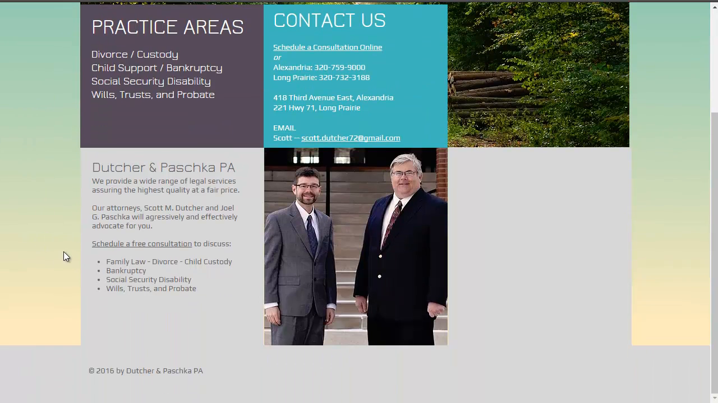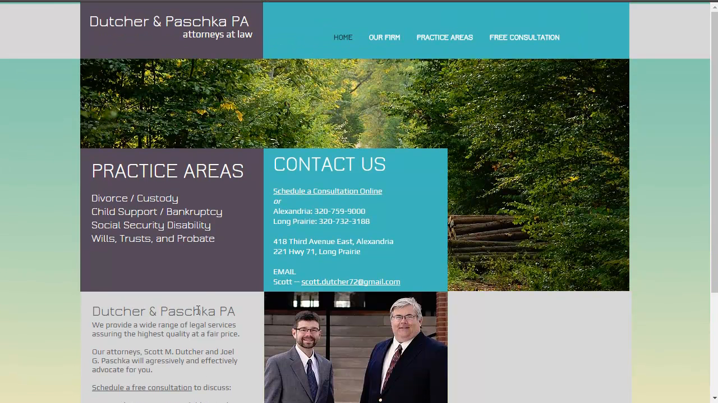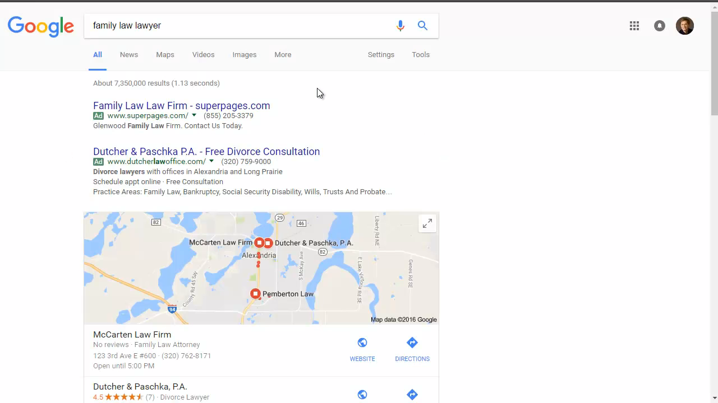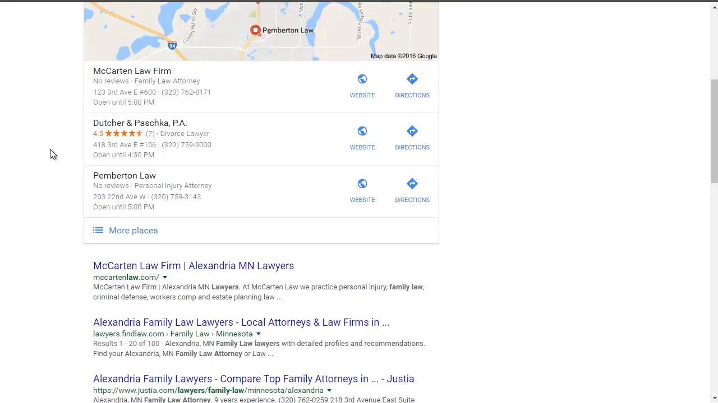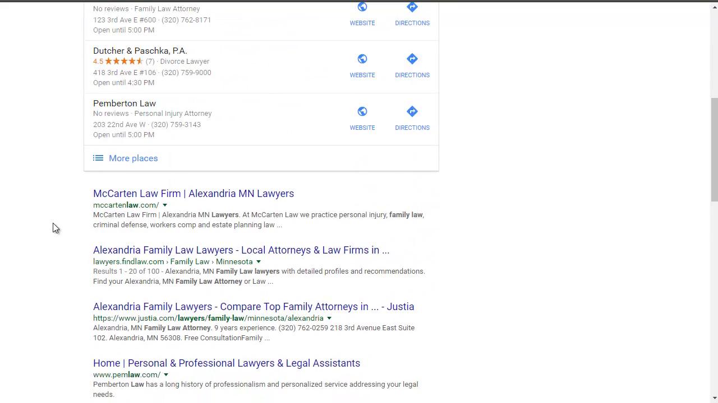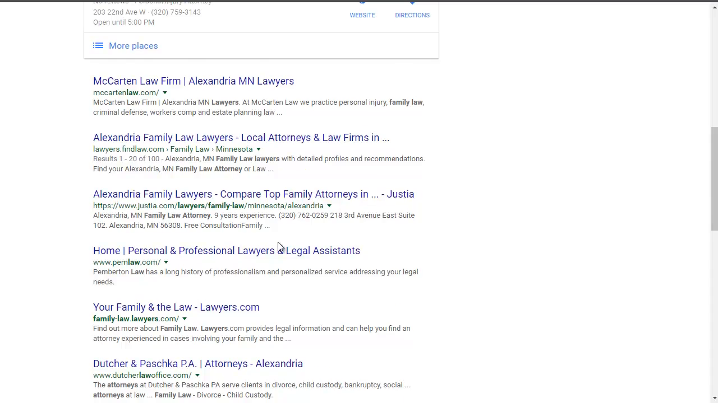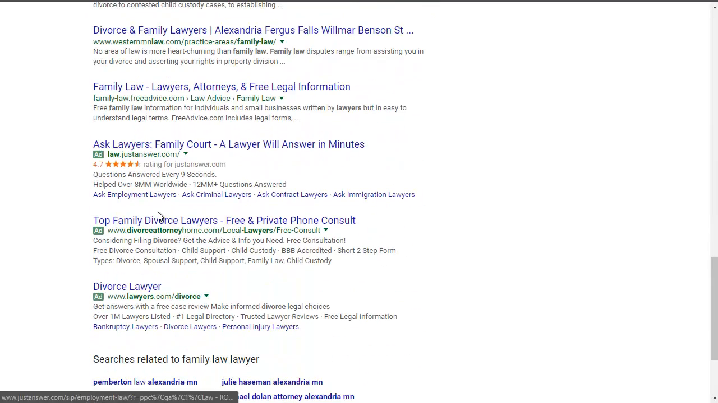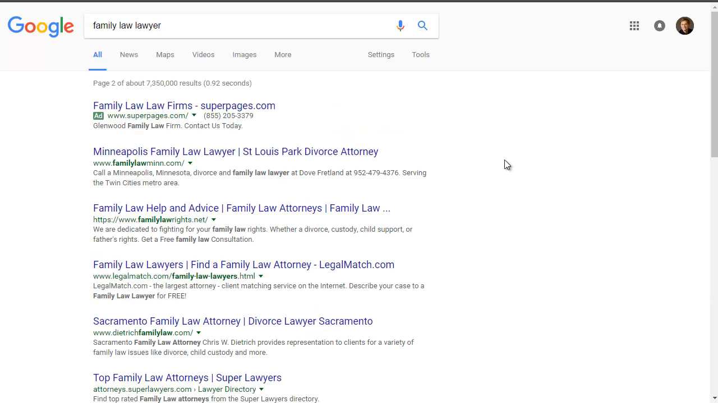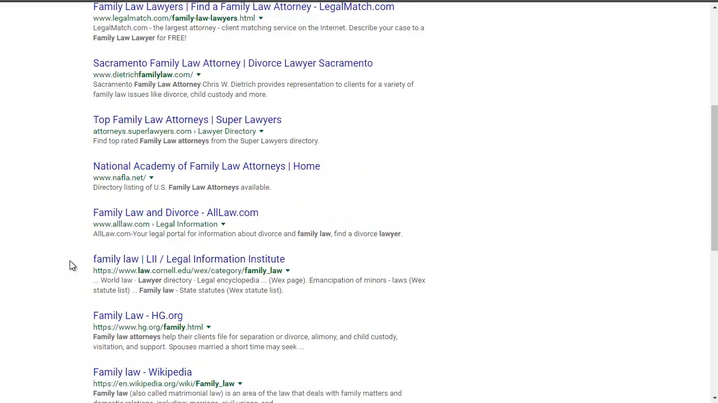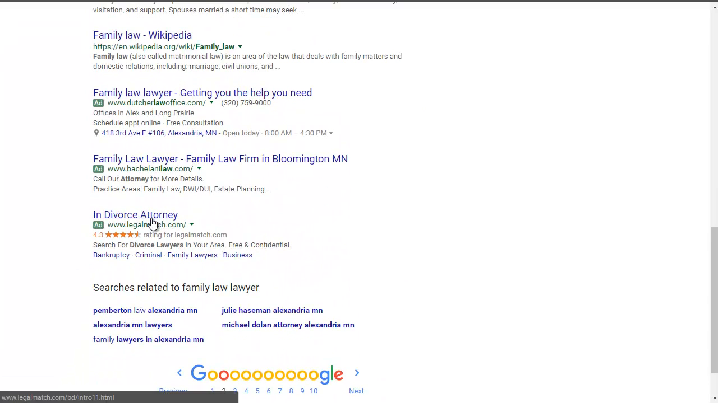It would be better to go to a page that talked about exactly what I was searching for, which was family law, so something a little more specific. Now these are not ads here, this is just the Google map, and then these are websites, these are not ads. These are ads here. If I go to the next page, here's an ad, and there's 3 ads down here. I see the same ad that I was on before right there.